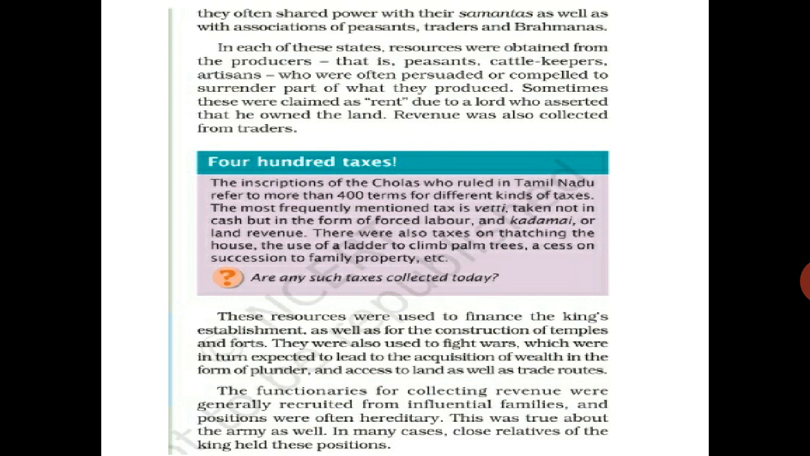In many cases, close relatives of the king held these positions. Sometimes the close relatives of the king were also getting these positions in the army and in collecting the tax. See, presently in the army such a rule is not there. So from seeing this type of thing, we can say that during that time, all the things were mostly hereditary. Now further we will see some of the other things in the new kingdoms, new dynasties, how things were going on. Thank you.